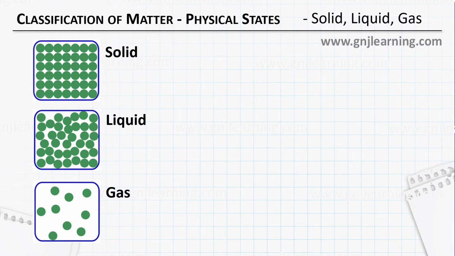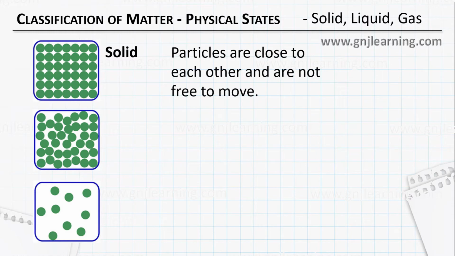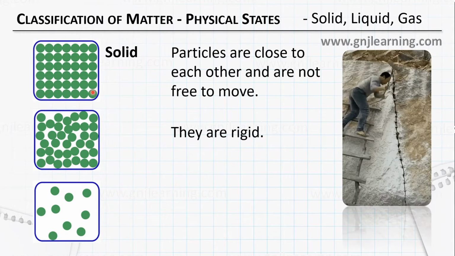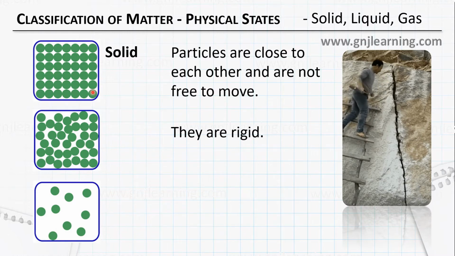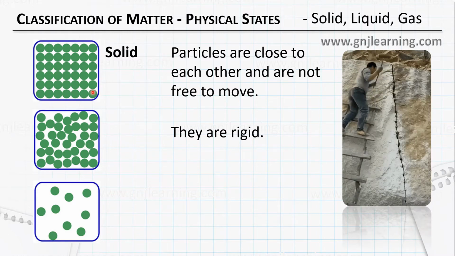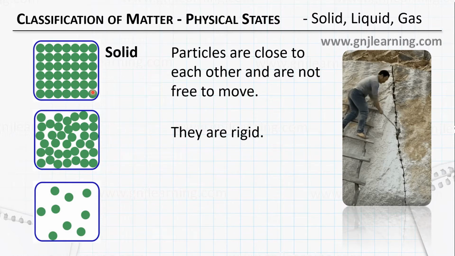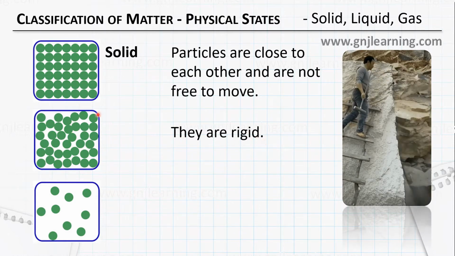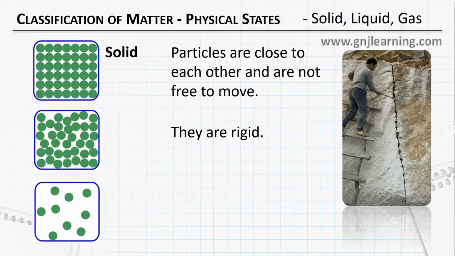Now if you go into a little more detail, you can see that in solids, particles are close to each other and are not free to move. Since they can't move, we can say that solids are rigid. It's very difficult to separate or move the particles. You can see this from this figure. This person is hitting hard so that he can separate the particles. He is separating one part of the rock to make a sculpture or something like that. Since it is rigid, it is very hard to remove particles from this solid.